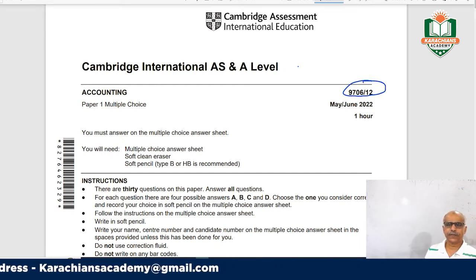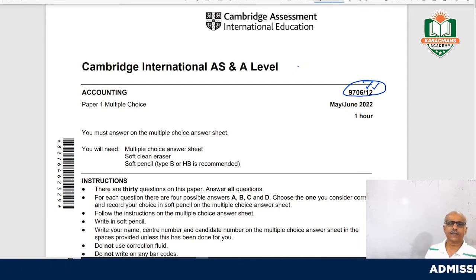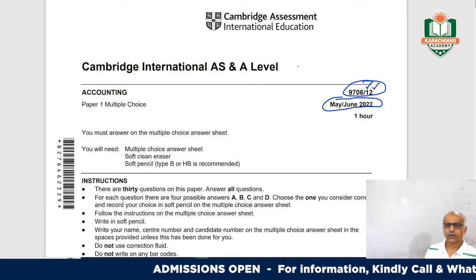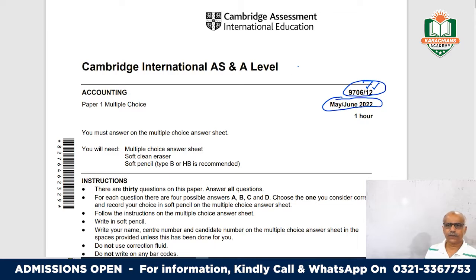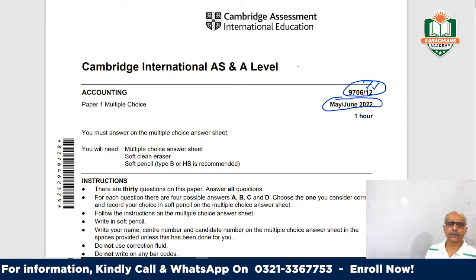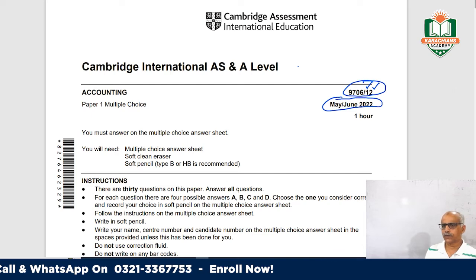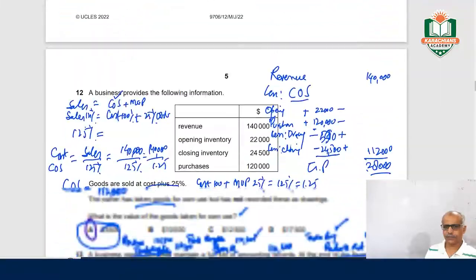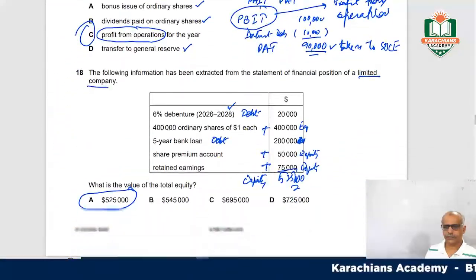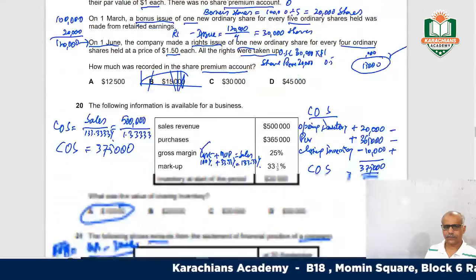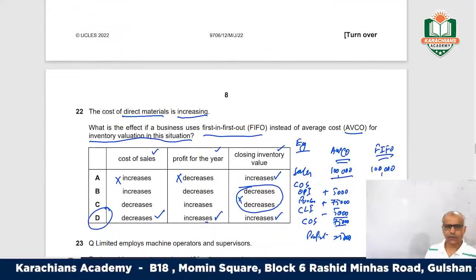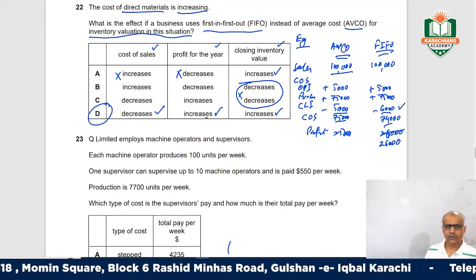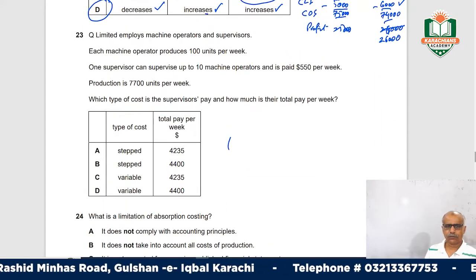So MCQs based paper, paper 1 version 2, and we have selected the latest attempt of May-June 2022. We have done 22 questions. Now we will do question number 23. We have done all of these questions. Last one was 22nd, so we will do 23.